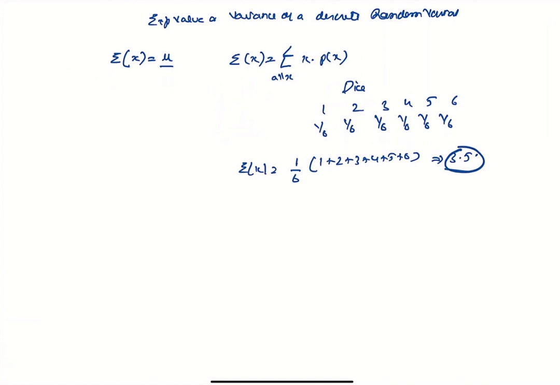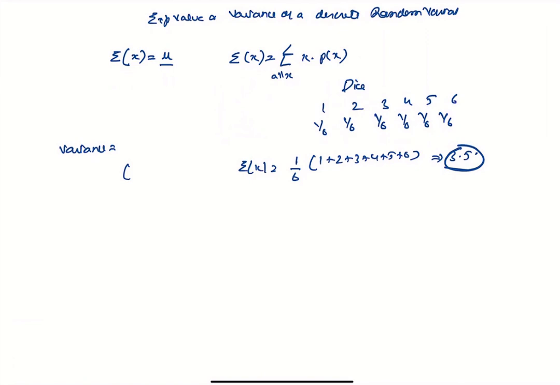Now variance of x, going by the standard formula, is going to be expected value of x minus mu square, and this you can solve by algebra as expected value of x square minus expected value of x, whole square.